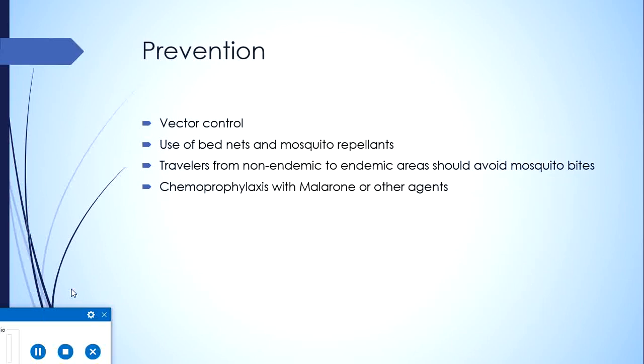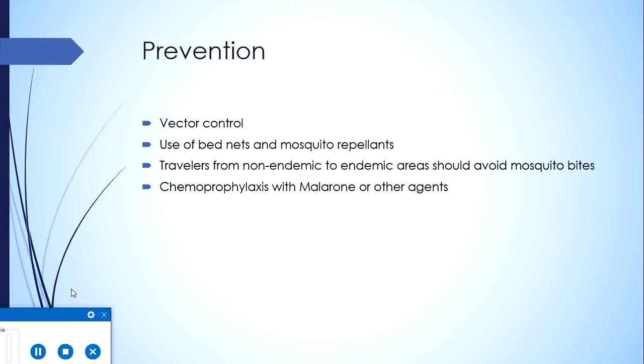Prevention of the disease is by various means. First of all is vector control by improving the sanitation or insecticide sprays. Then use of bed nets and mosquito repellents to avoid bites by infectious mosquitoes.